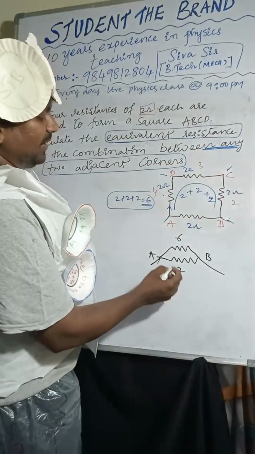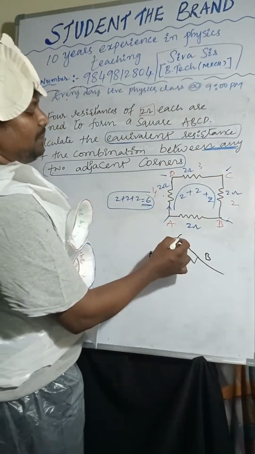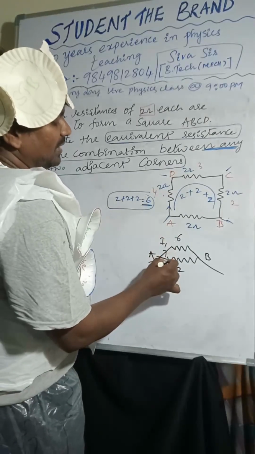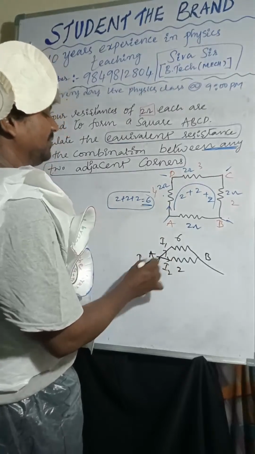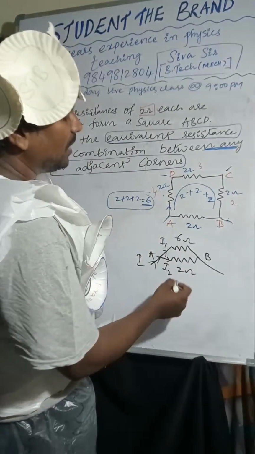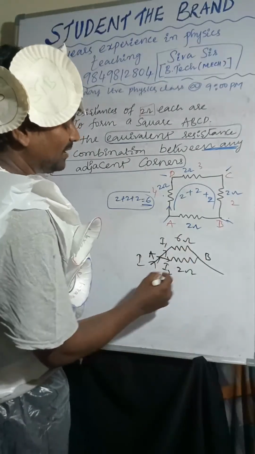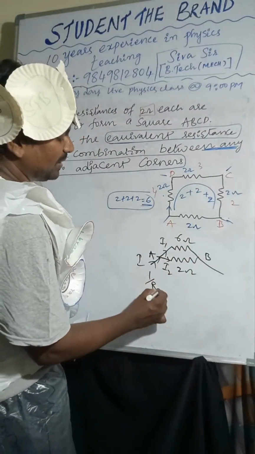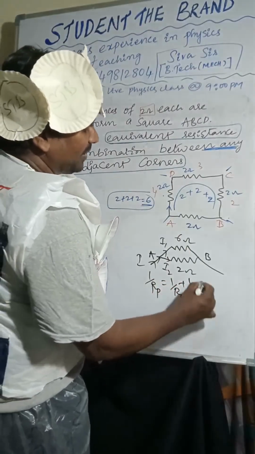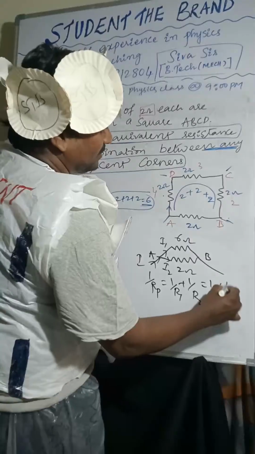So now you can see. If you are taking these two are in parallel, how if the current is passing, so here it is dividing and here also it is dividing. Some of the current is dividing through and passing through 6 ohm resistors and some of the current is passing to 2 ohm resistors. So these two are in parallel combination. So 1 by Rp equal to 1 by R1 plus 1 by R2. So then we can say 1 by 6 plus 1 by 2.